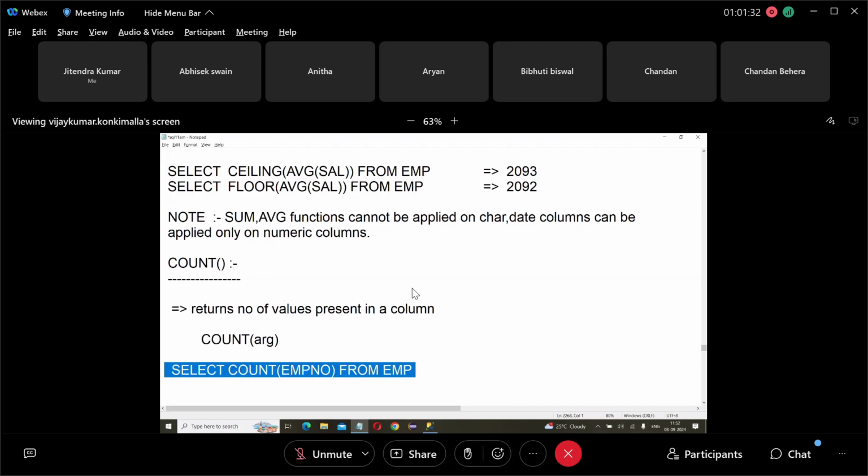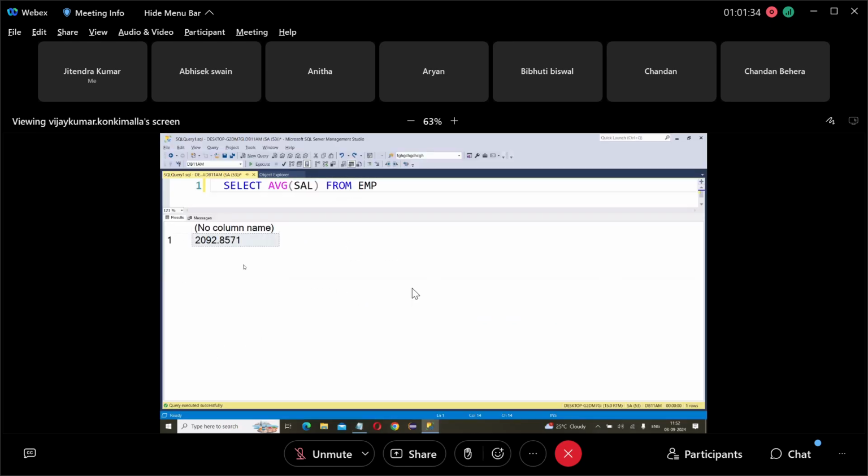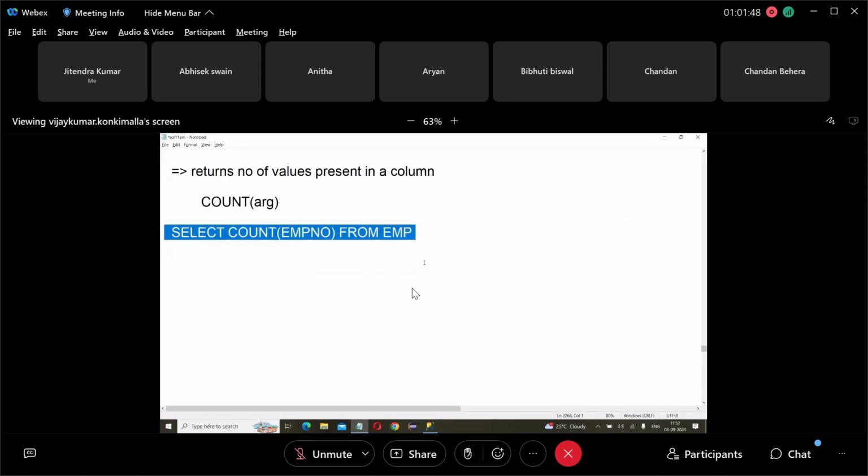What does it count? It counts how many values are there. How many values are there? 14 values. Okay? Then this function returns 14.